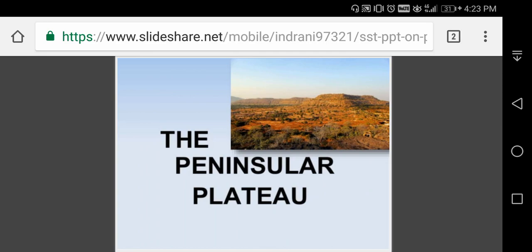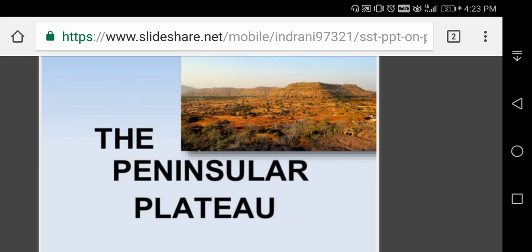The next section is peninsular plateaus. Peninsular plateau, everybody knows plateau. Peninsula means what? Three sides are covered by water. Which plateau is covered by three sides of water? Deccan plateau. That's why this Deccan plateau is also known as peninsular plateau.